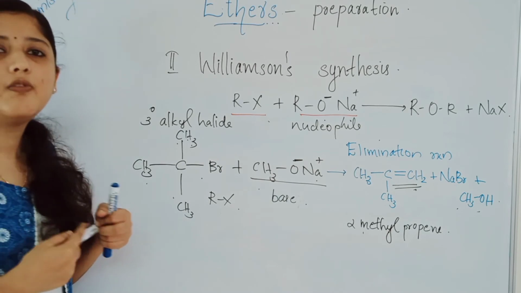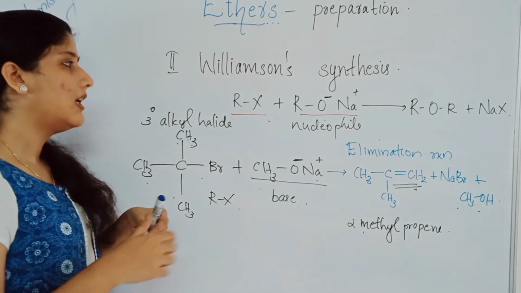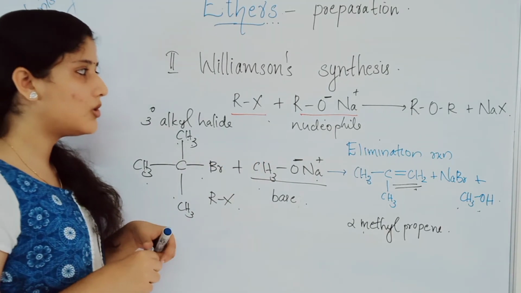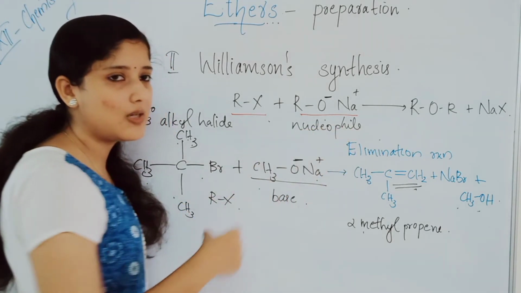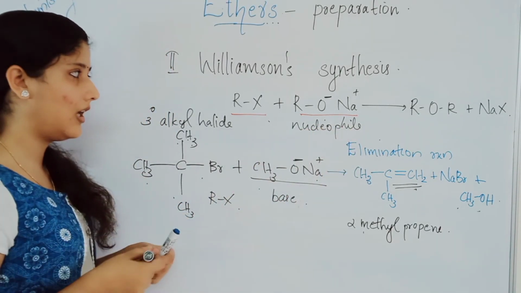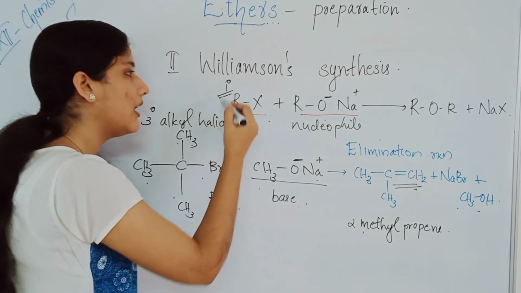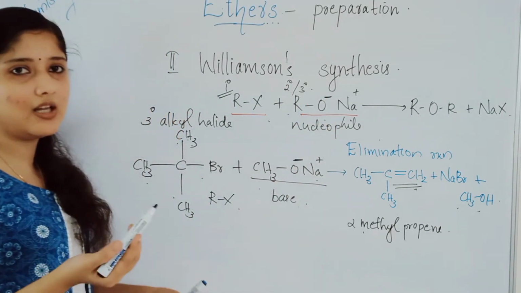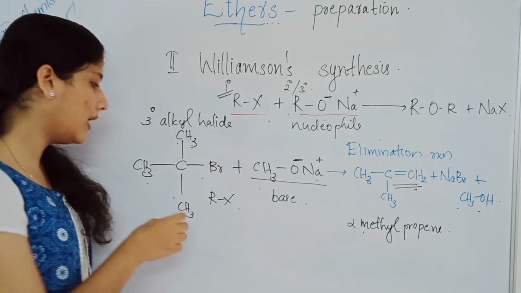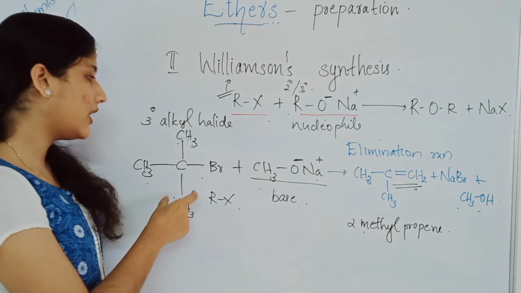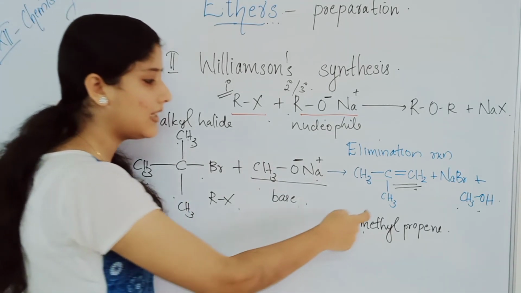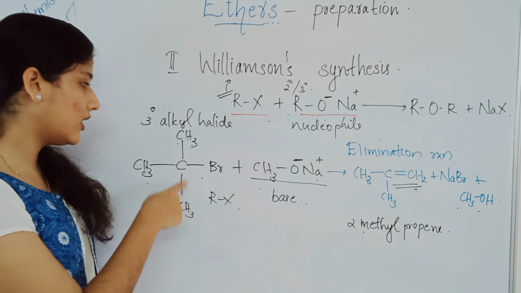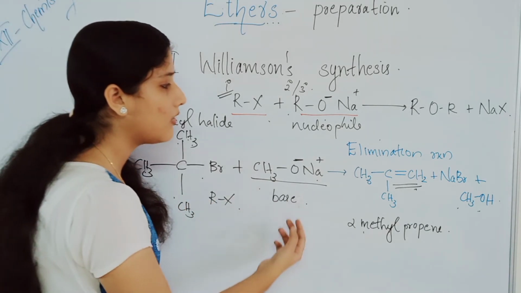So always in Williamson synthesis you should take the alkyl halide as a primary alkyl halide, and the corresponding alkoxide can be substituted, tertiary or secondary. Always the primary group should be taken here, and here you can take a secondary or tertiary group, depending upon which ether we need to prepare. If we are taking a substituted tertiary alkyl halide plus primary alkoxide, we will get the corresponding double bond.